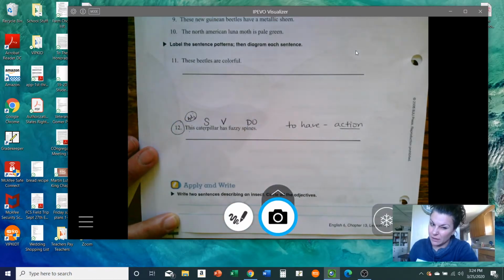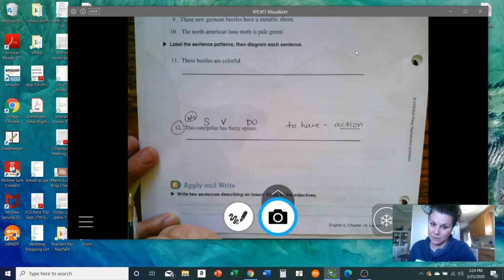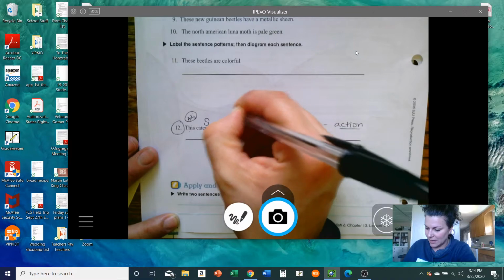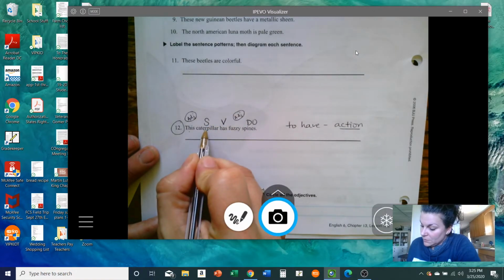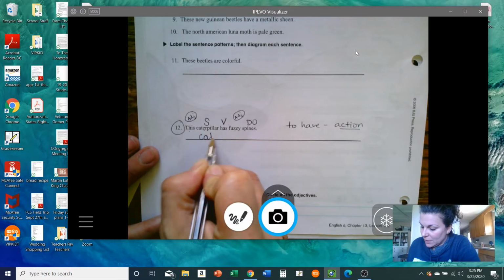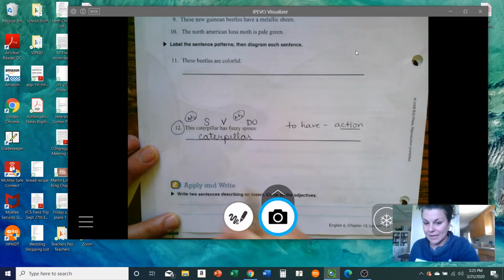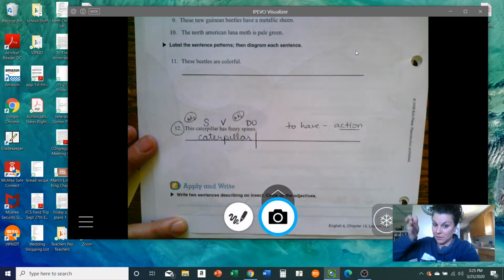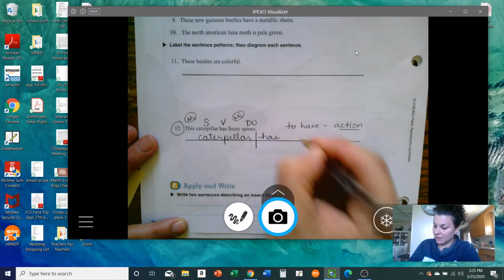And I'm just making a note. This isn't part of labeling my sentence. I'm just making a note for myself. And then fuzzy describes the spines. So that's also an adjective. And I'm making that note for myself. So my first thing here is caterpillar. Spell that one correctly. It's right there. Caterpillar. I didn't make that up. Do your straight up and down line. Has. That's my verb.